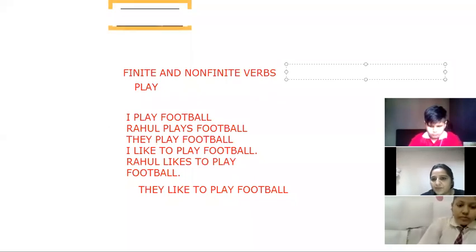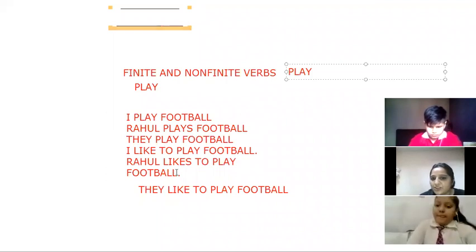Mahi, like is a finite verb, beta, because it changes according to the subject. Yes. Play is a non-finite verb. The verbs which do not change according to the subject, you can see here. Okay. The verbs which are not changing according to the subject are non-finite verbs.